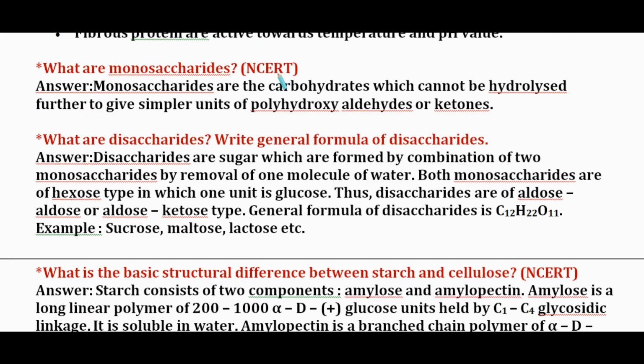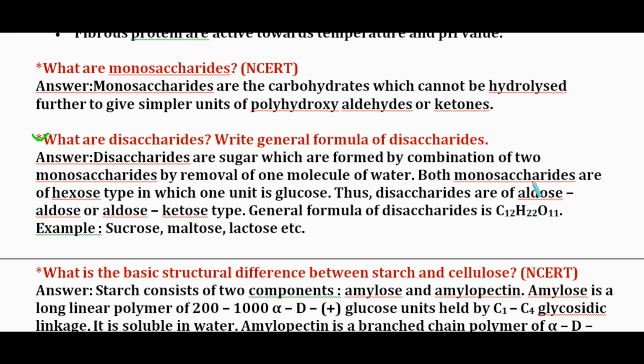What are monosaccharides? Monosaccharides are the carbohydrates which cannot be hydrolyzed further to give simpler units of polyhydroxy aldehyde or ketones. Next question. What are disaccharides? Write general formula for disaccharides. Disaccharides are sugars which are formed by combination of two monosaccharides by removal of one molecule of water.